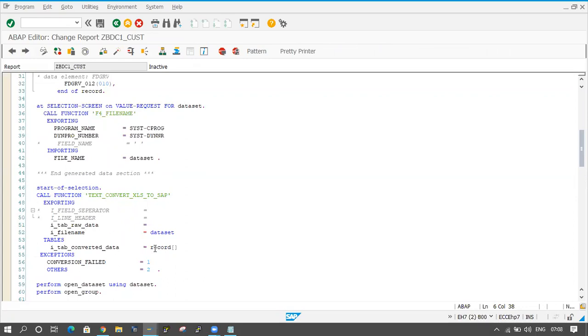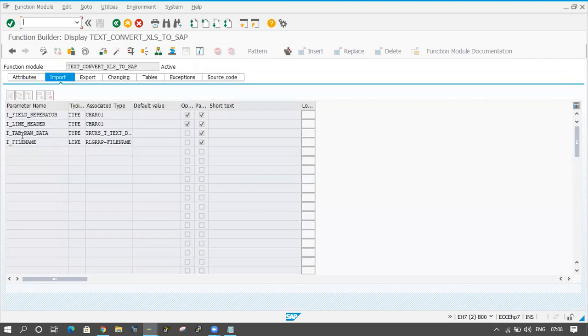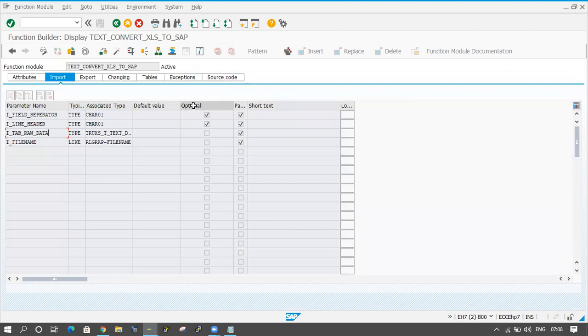And the record internal table. Here one more thing is coming in black color. If you double click on the function module, in the import tab, I_TAB_RAW_DATA is coming, and this is the mandatory thing. Here optional is coming: if you select this checkbox, then it is optional. If you don't select it, then it is mandatory. Two mandatory fields are coming here. One is I_FILE_NAME.